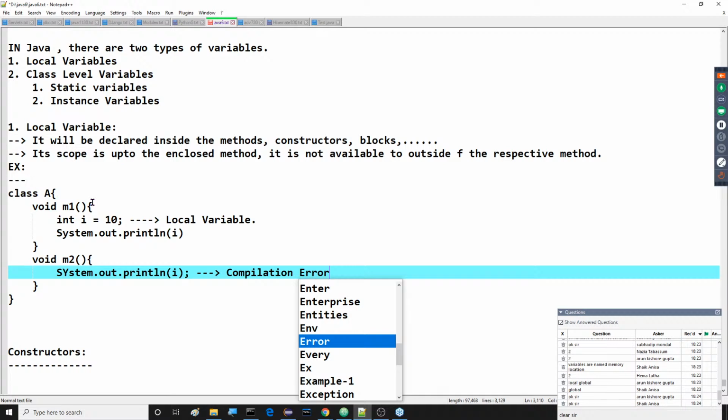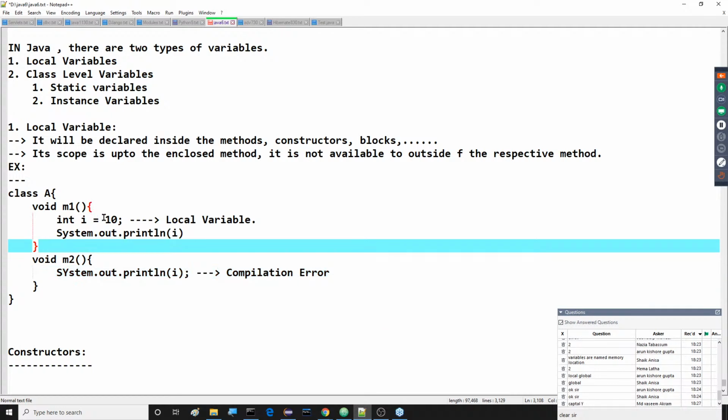This variable is a local variable. You can observe this clearly. The variable i has scope up to this M1 method only. It is not available outside of the M1 method, outside of the class. So this is one thing.